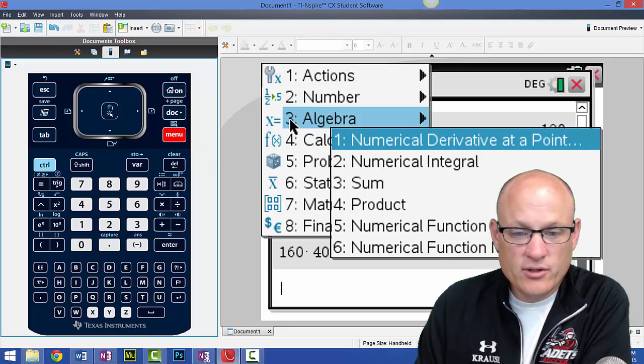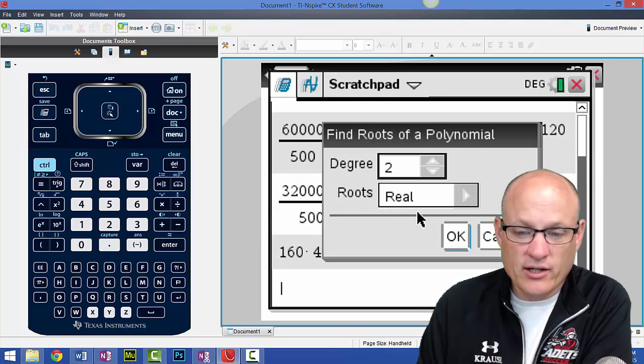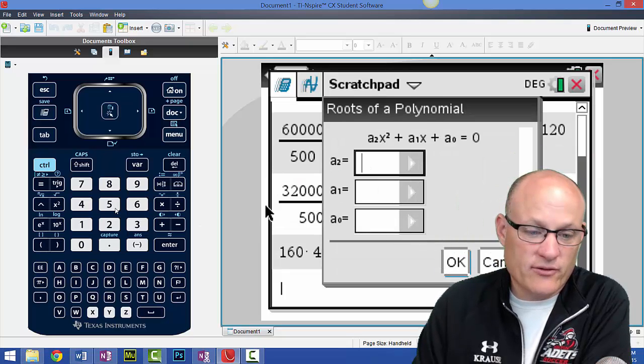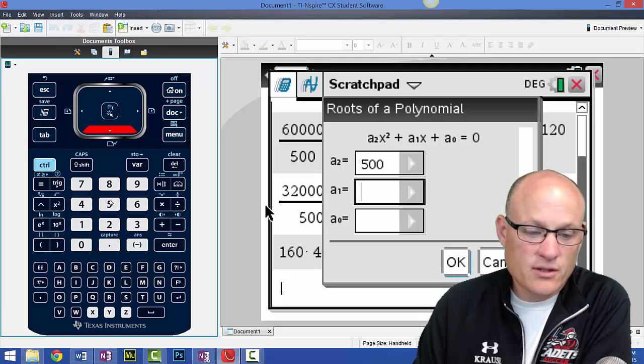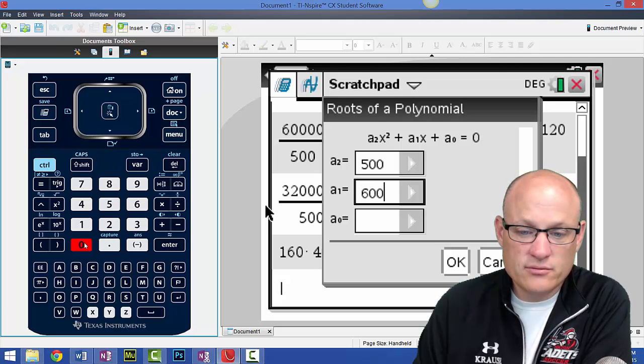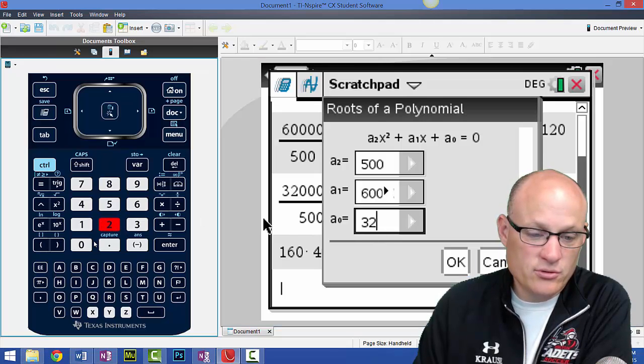For those of us that have this calculator, you could have immediately done this: Menu 3, 3, 1, second degree polynomial. You didn't even have to take out the GCF. You just could have put 500, then 60,000, and then this one's kind of tricky, 3,200,000.